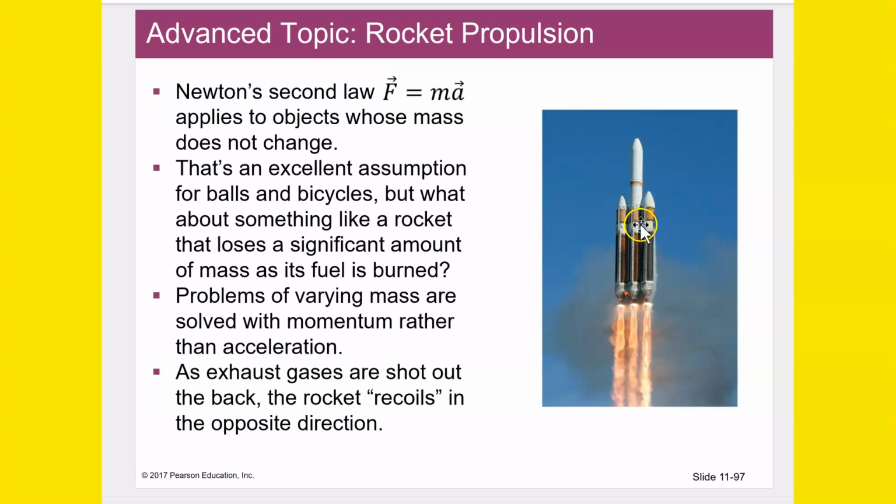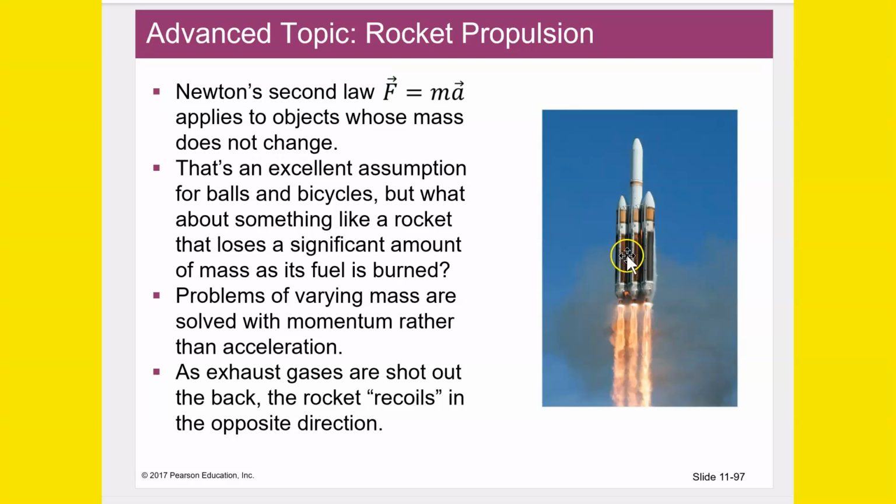Like the space shuttle had, when it first takes off, these huge fuel tanks that it discards as the fuel is burned up. It discards them as it's up in the sky, and they come down and land in the ocean or something, and are recovered. And then the shuttle is by itself continuing on.